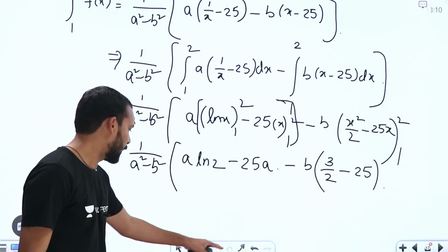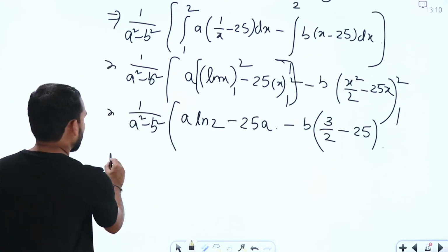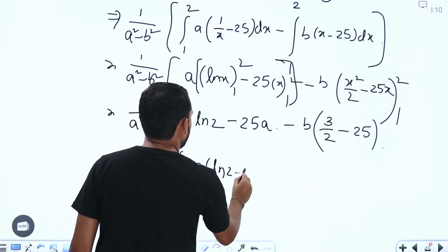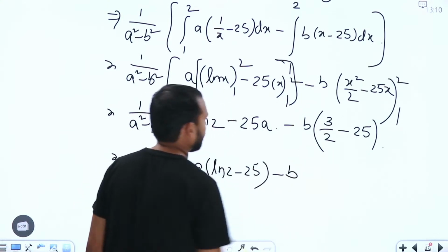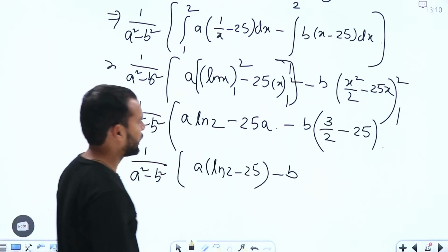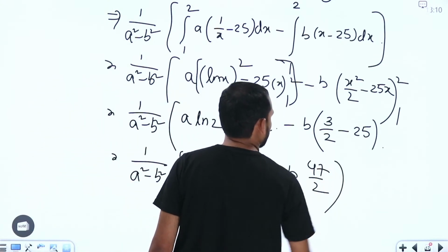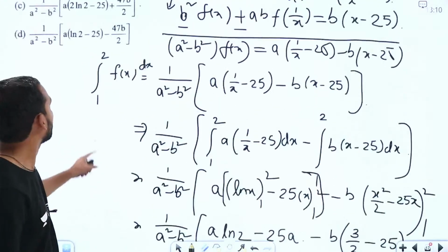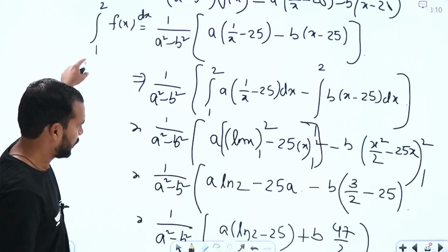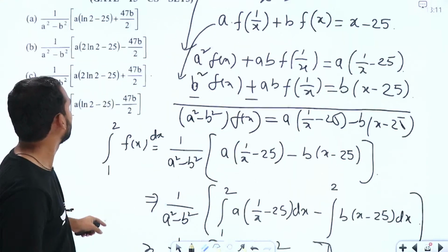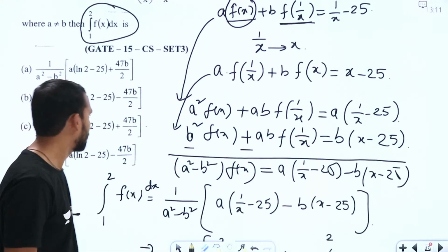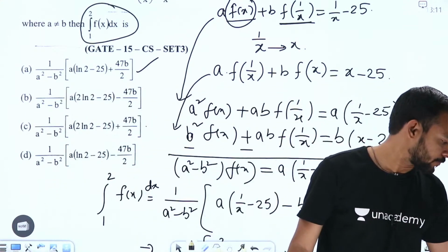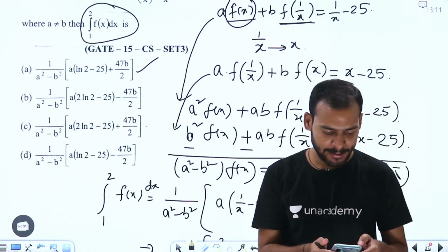Now if you try to see what we are going to get here, we are going to get 1 by a square minus b square into a times of ln 2 minus 25, this one. Similarly, minus b times of, what we are going to get here, this is 47 by 2 minus, so this will become plus here, right? I hope we got the answer: a ln 2 minus 25 plus 47 by 2 into b here, right? That's it. Is it clear, guys? Is it clear?